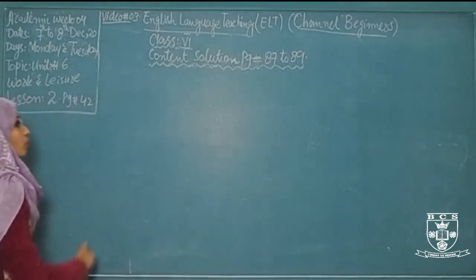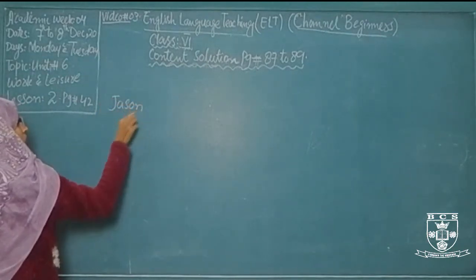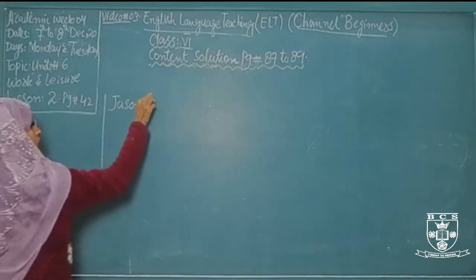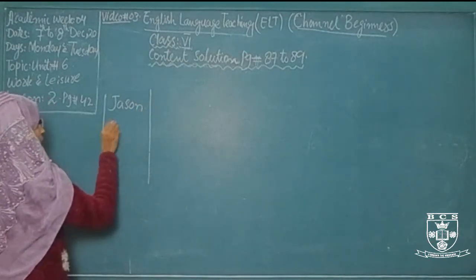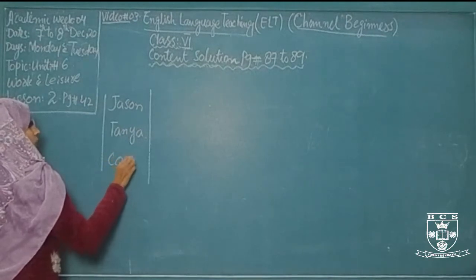There are 3 people. The first one is Jason. The second is Sania, and the last one is Cora.